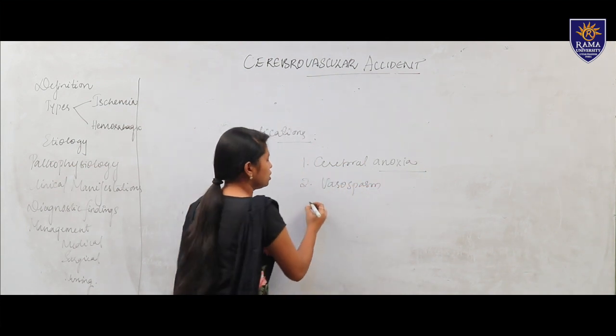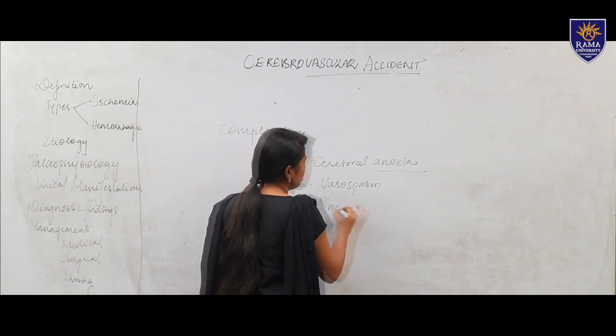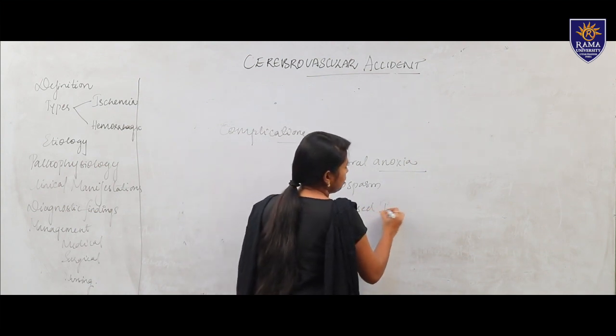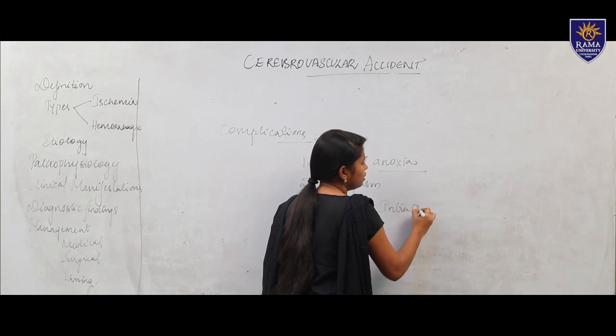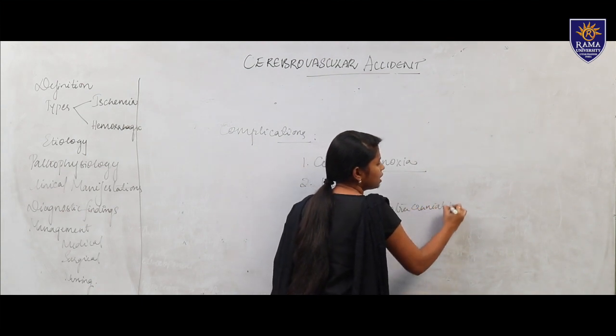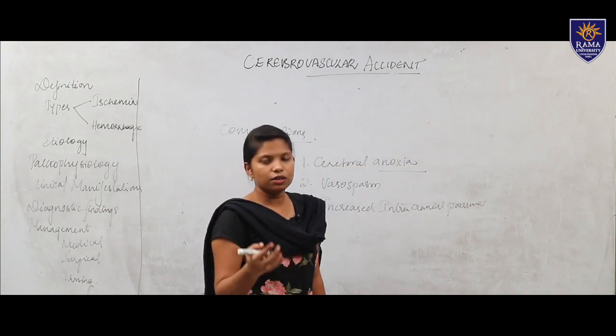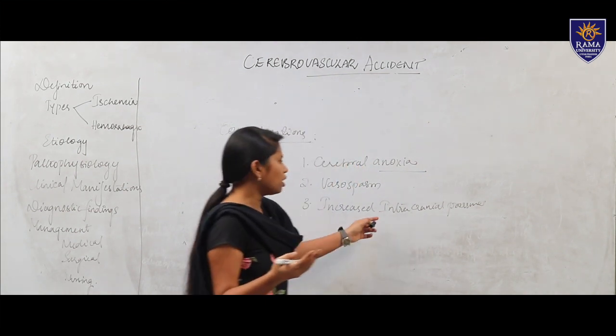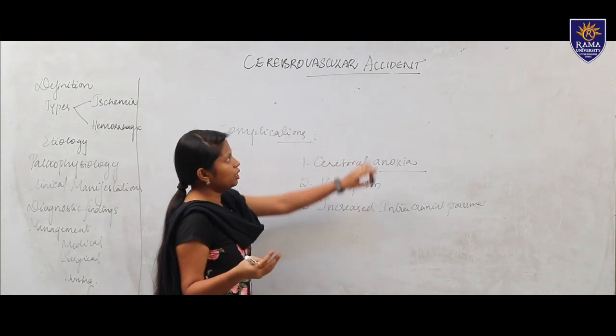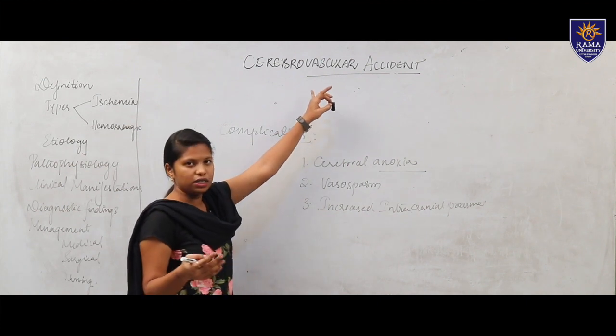Then increased intracranial pressure. If the pressure gets increased, the patient will have complete damage of the nerves. These are some of the complications of cerebrovascular accident.